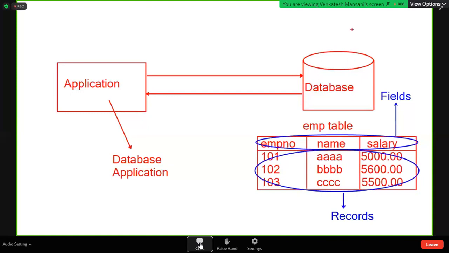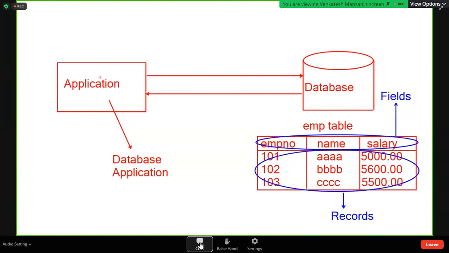Like that, the data is maintained in the form of tables. It is automatically organized. For that, we use some code. You'll see, like this one employee table. In each table, fields and records will be there. For example, employee number, name, salary are called fields, and the remaining are called records.